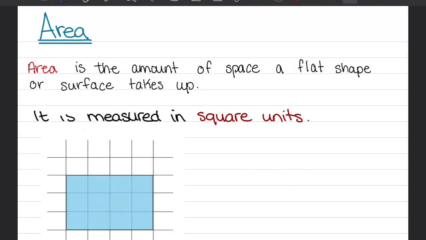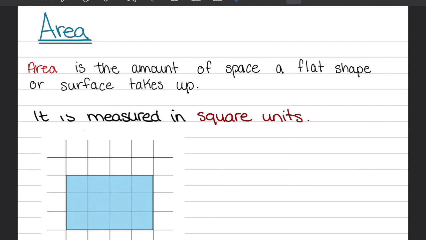Hello everybody. In this video we are going to talk about area and units of area. So area is the amount of space that a flat shape or surface takes up. Okay. Area is measured in square units.